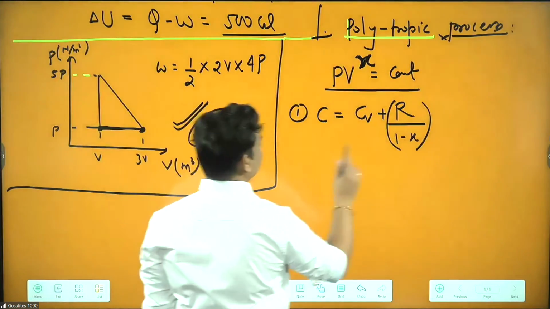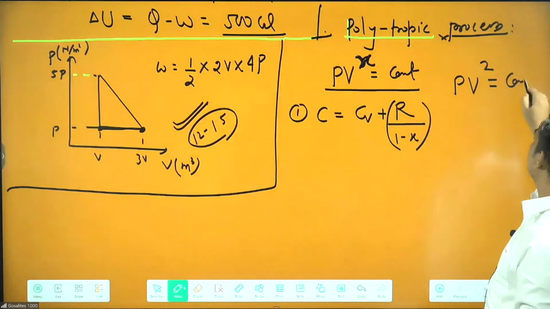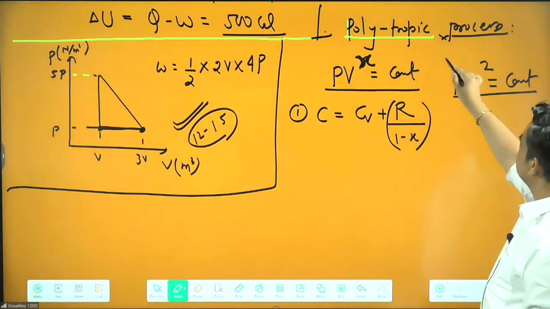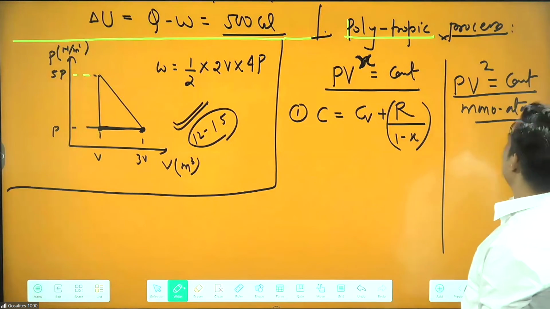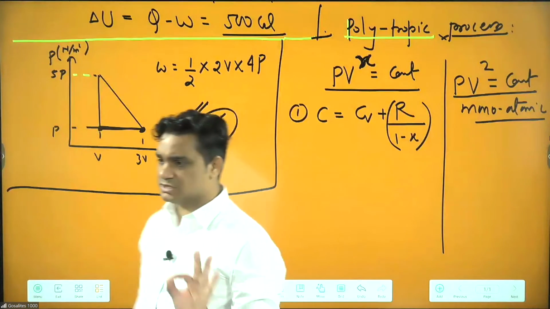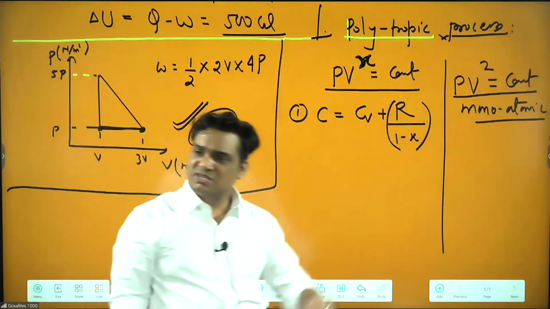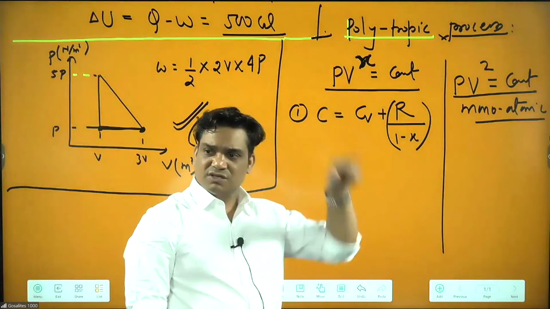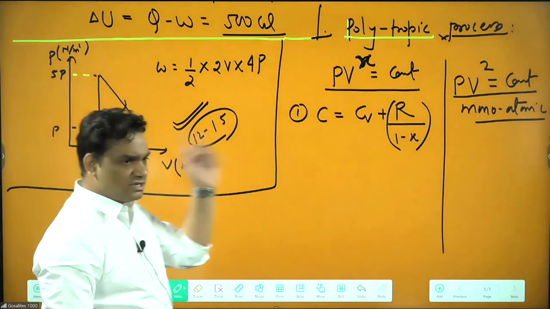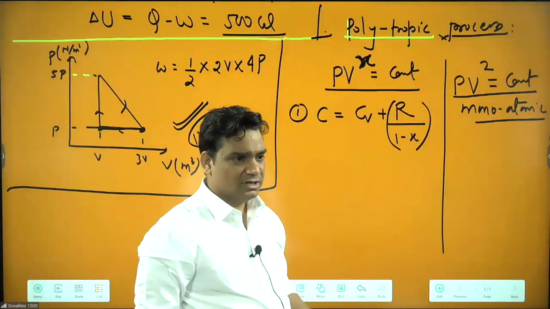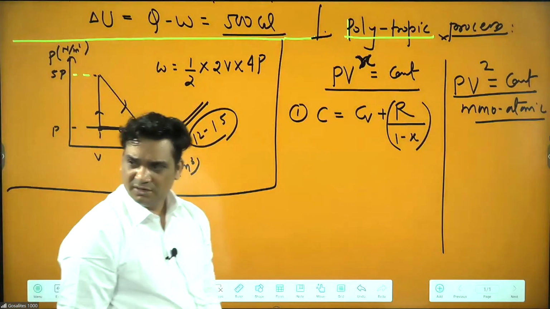How will they ask the question? They will give that PV square equal to constant, for a monoatomic gas, find its C. Now how do you know whether W is positive or negative? Work: expansion is positive, contraction is negative. In the cycle diagram, clockwise is positive and anti-clockwise is negative. I will send you the screenshots in the notes.